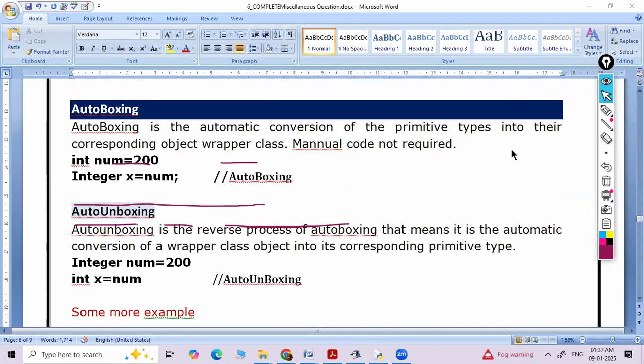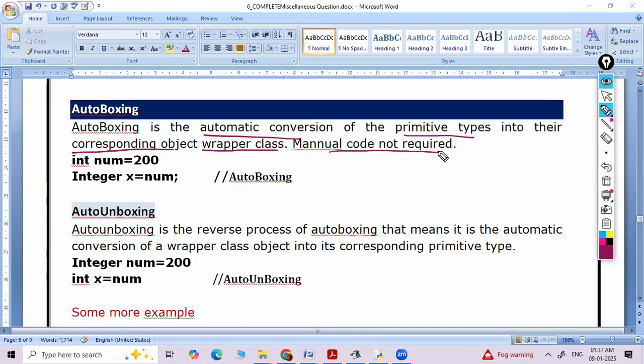See, read the definition. Auto boxing is an automatic conversion, fast and direct conversion of primitive type to their corresponding object wrapper class. Manual code is not needed or required. Suppose num is equal to 200.